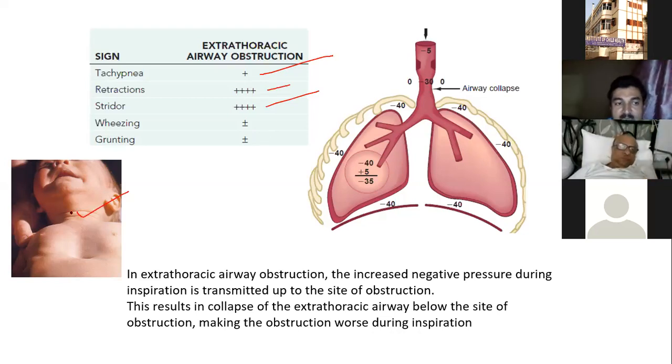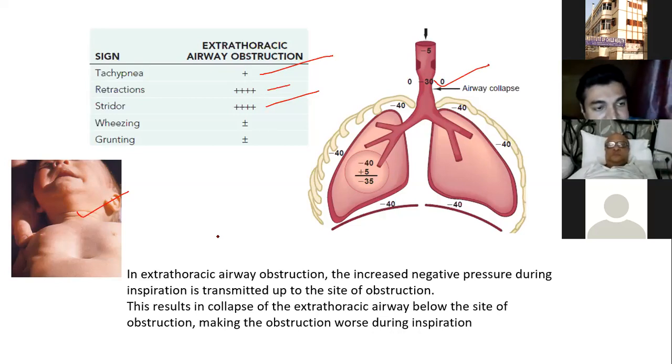So upper airway obstruction will be maximum in case of inspiration and minimum in case of expiration. And because there is no parenchymal involvement, parenchyma is fine, there will be minimal tachypnea. Body will try to release the obstruction, so there will be more retractions. So this is the message: look carefully whether my baby has disproportionate tachypnea and retractions, or tachypnea and retractions are proportionate. In case of pneumonia, you will find tachypnea and retractions are proportionate.